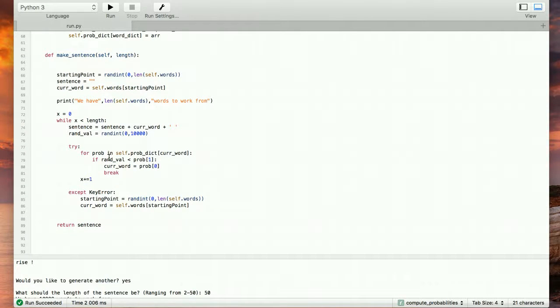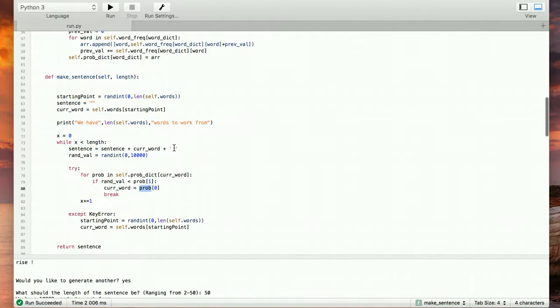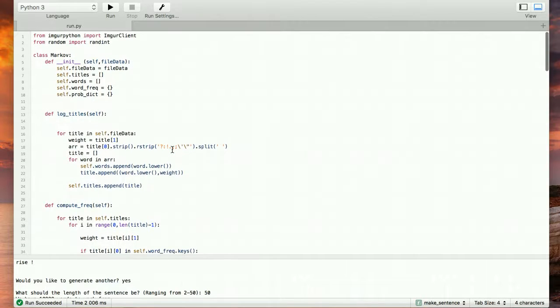It goes through the probability dictionary, and if the random value is less than the value, because it increments every time, then we set the current word to that. We always add that current word to the sentence after we choose it. That's basically a little glimpse into how our Markov chain works.